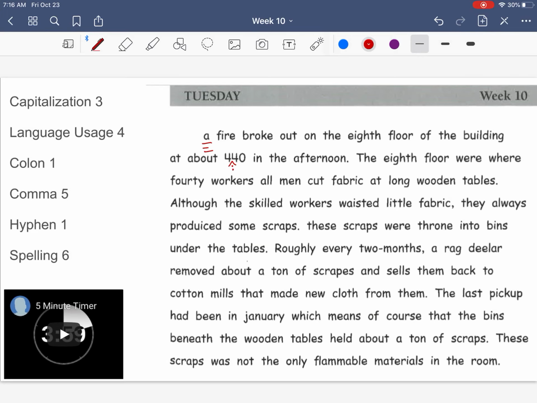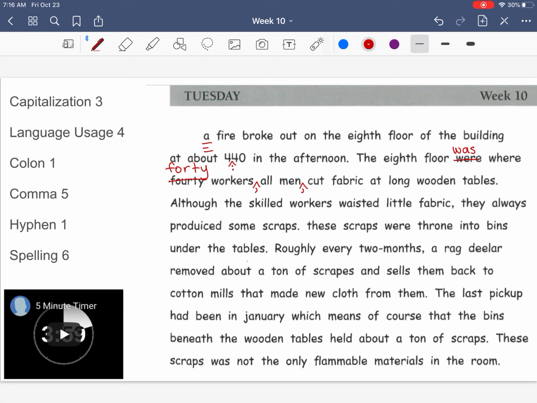My second sentence says the 8th floor were where about 40 workers, all men, cut fabric at long wooden tables. My first language usage error here is were. It should be was. My next mistake is a spelling mistake, and that is the word 40. It should be F-O-R-T-Y. I will now have 2 commas because I am just introducing information or an interruption, so all men. And that concludes the issues with sentence 2.